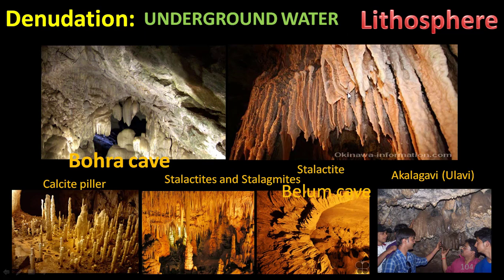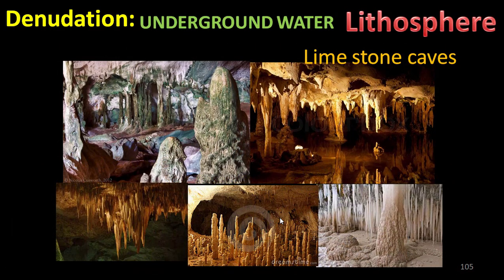Here is an example for a stalactite. Even Akalagavi Uduvi is an example where we can identify stalactites and stalagmites. Inside the limestone cave, this kind of structure, the formation of land, we can identify as denudation, the very important process by which underground water creates landforms.